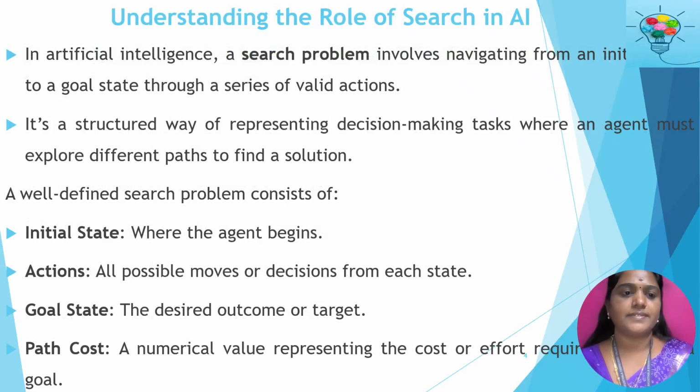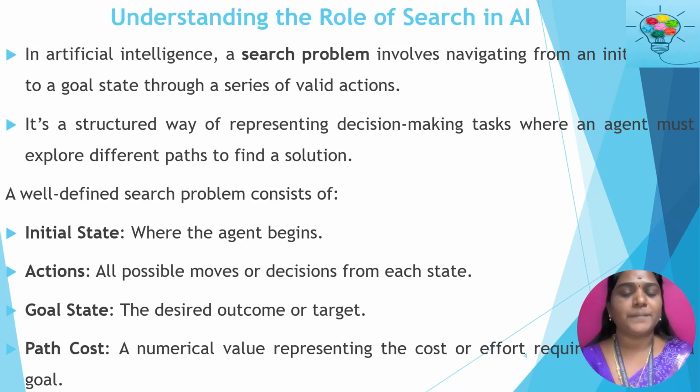Let's discuss understanding the role of search in artificial intelligence. Search problems mainly involve navigating from the initial state to the goal state through various actions that lead to better decisions to find a solution.